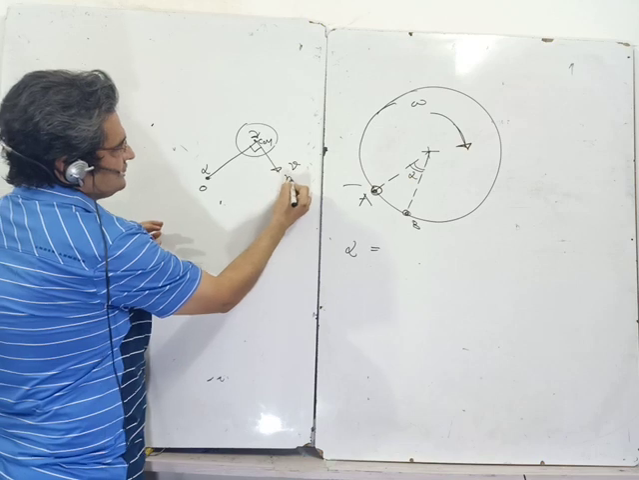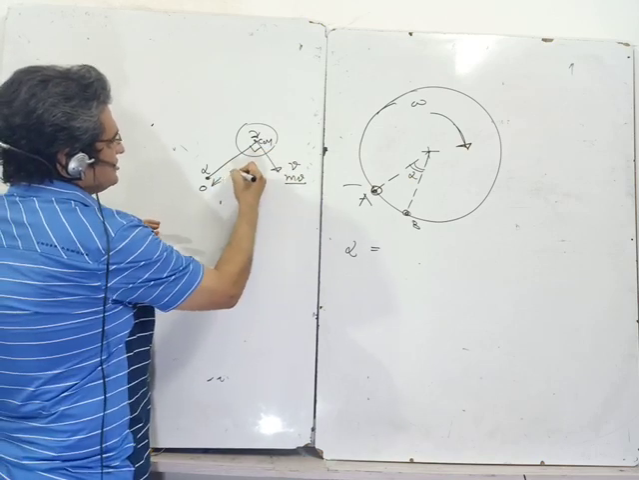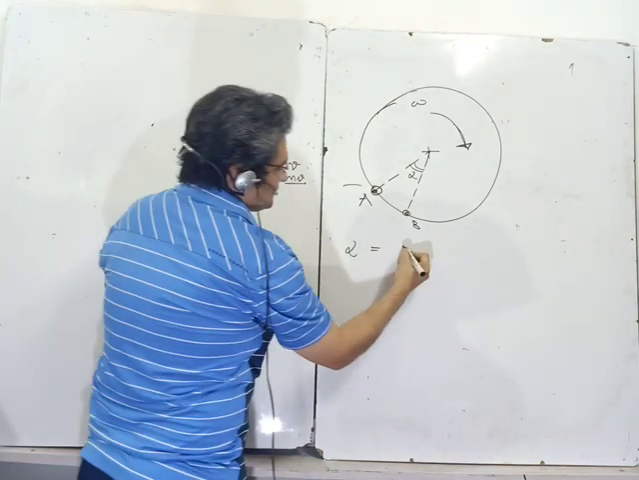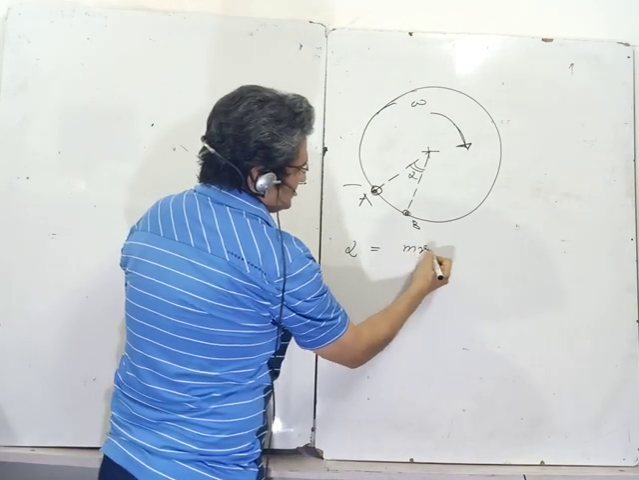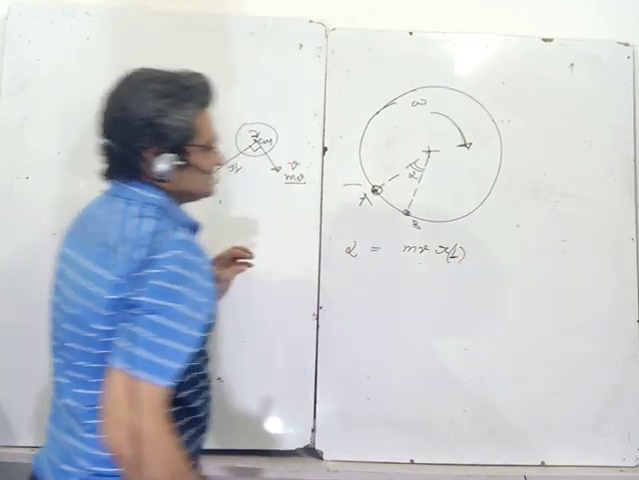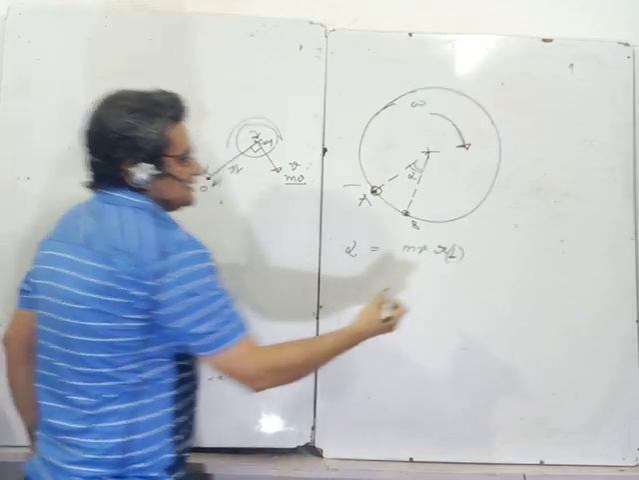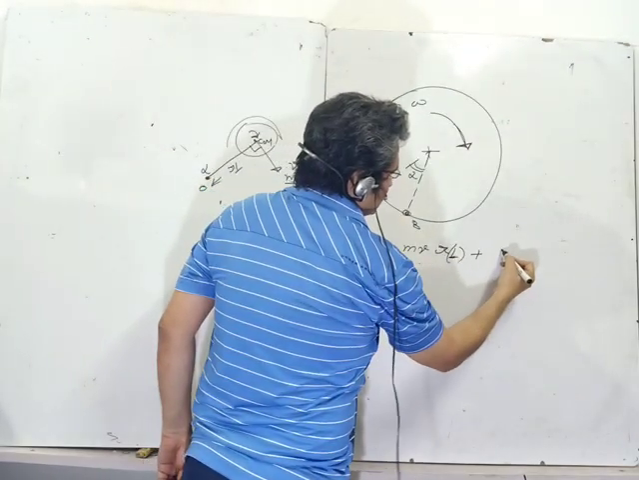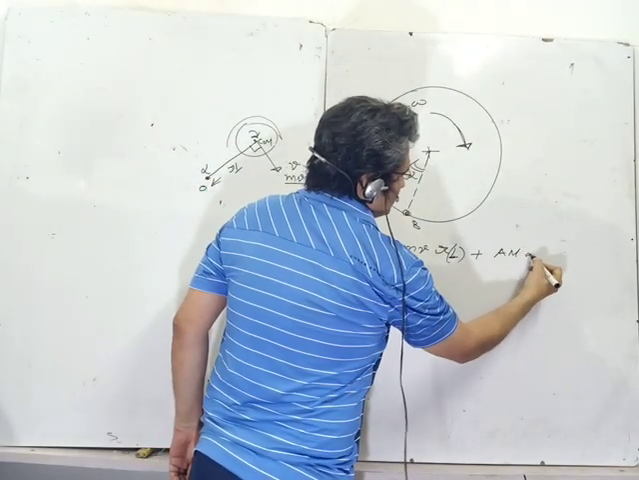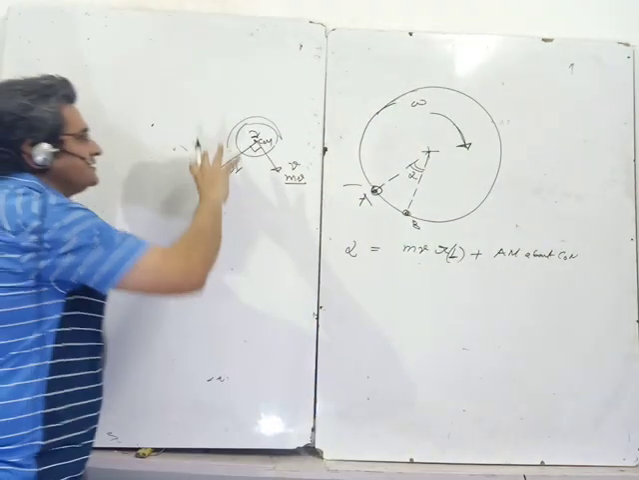Momentum here is mv. Moment of momentum will be mv into this perpendicular distance. So it is mv into r, which is nothing but the perpendicular distance, and to it we add the angular momentum about the center of mass. One thing we have to keep in mind is the directions.